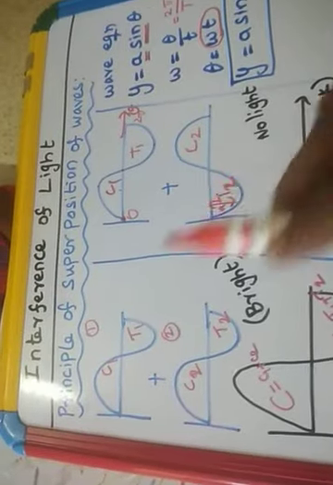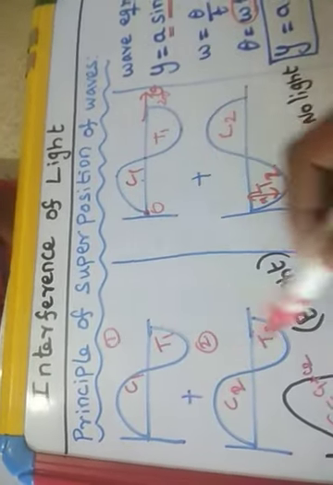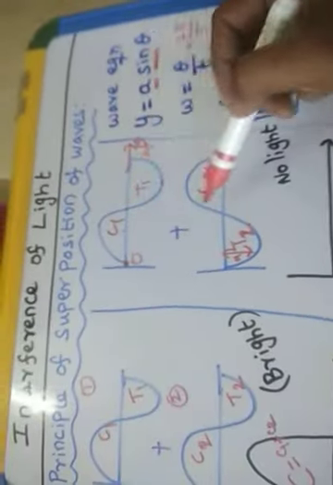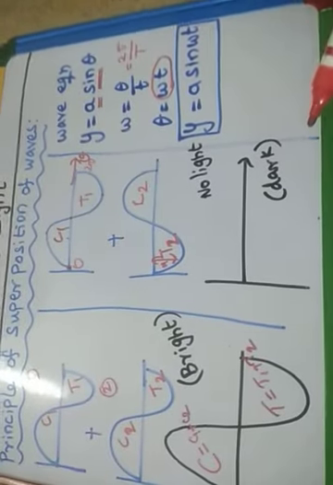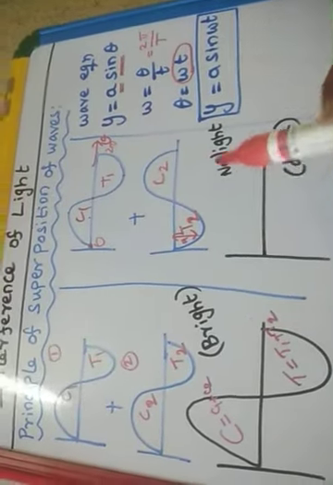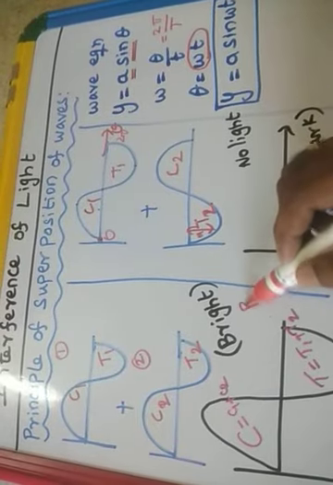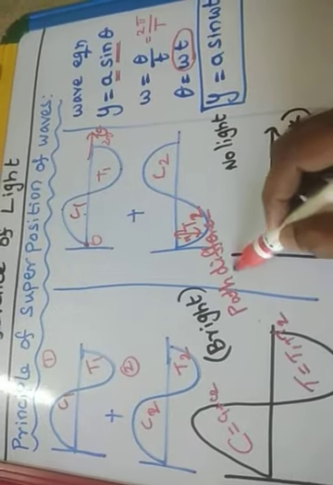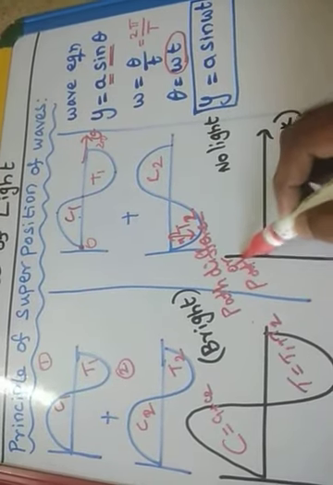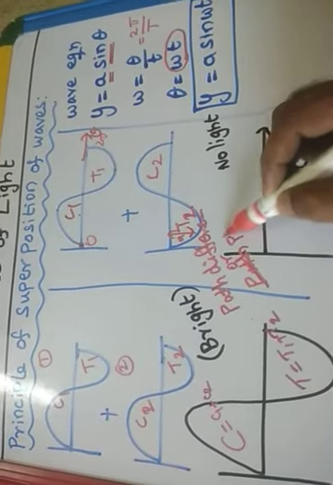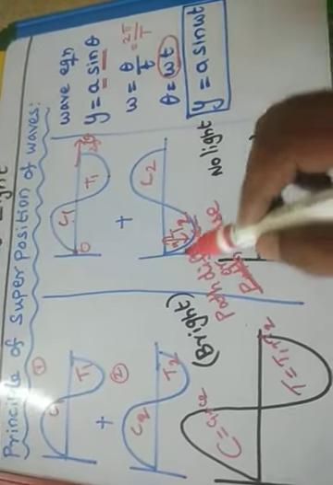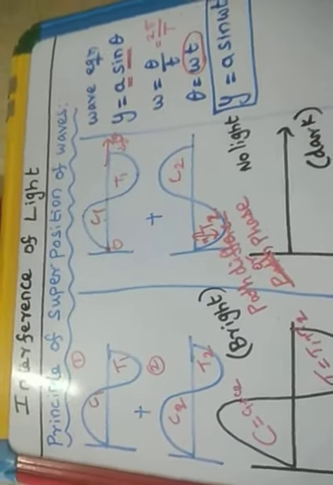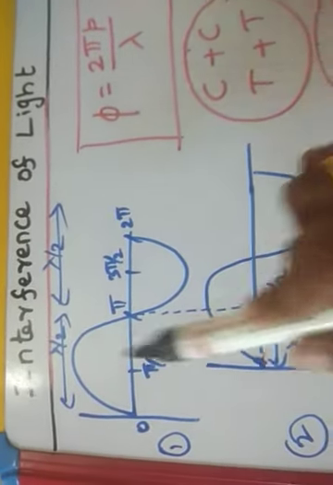So very simple students. The superposition of two waves means addition of two waves. If these two waves add up, we get bright, and if these two waves add up, we get dark color. So bright and dark will come. What is the condition? That is a path difference. There must be a path difference or phase difference. If there is a path difference, there must be a phase difference. Phase means angle, path means distance. So now I will explain these two things clearly. Dear students, just look at these two waves.